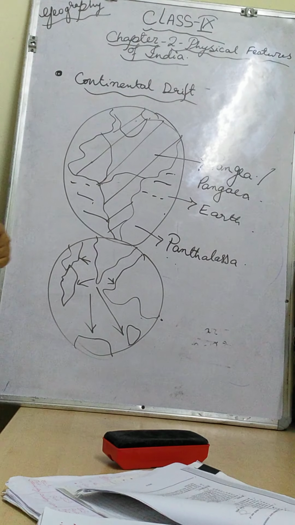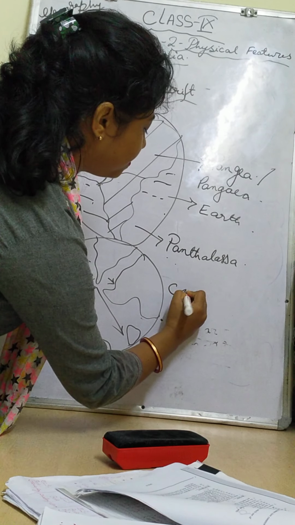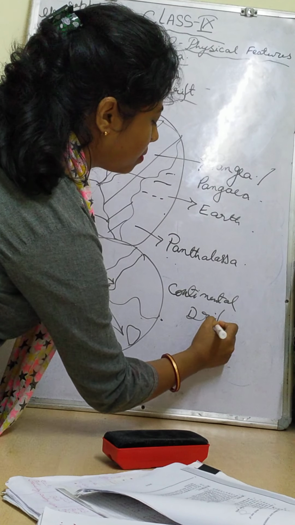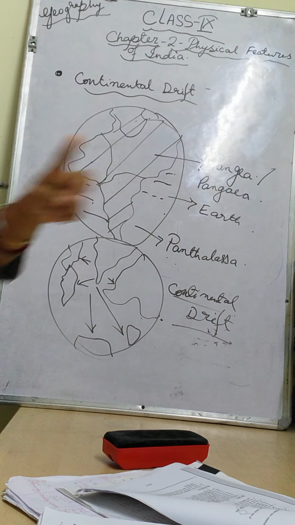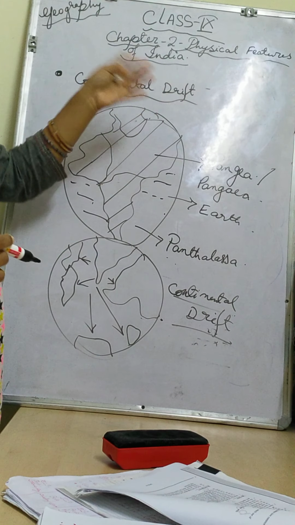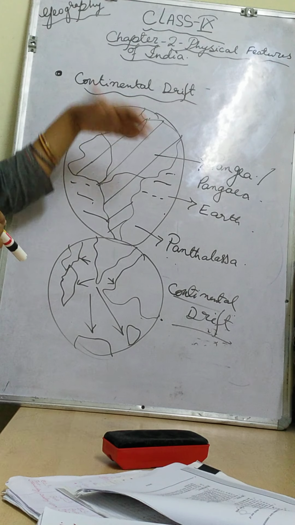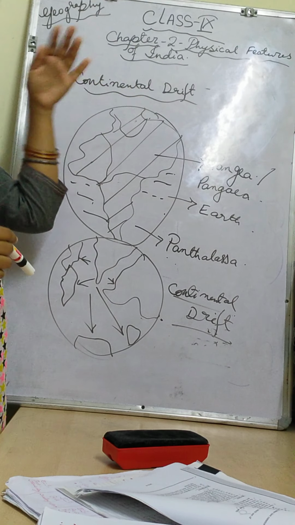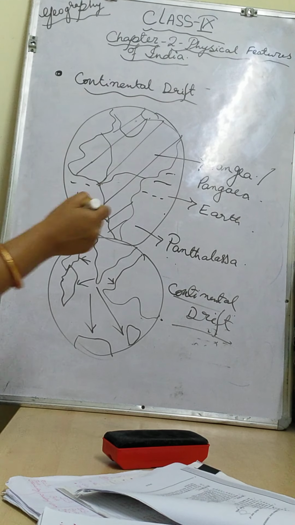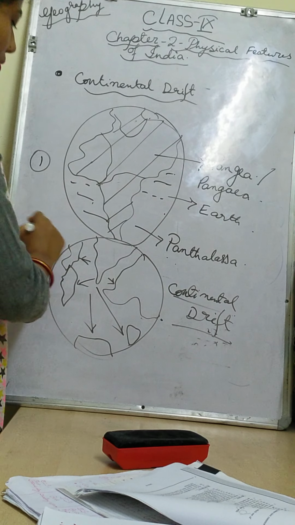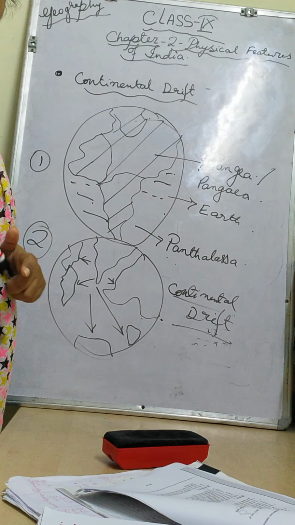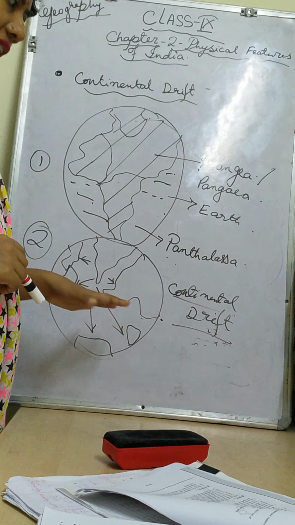Now, about the continental drift: at that time, first, Pangaea was divided into two parts. The northern part was called Gondwana land, and the southern part was called Angara land or Laurasia. Then it was further divided into all the continents like Antarctica, Africa, Europe, Asia, and whatever continents we have in recent times.